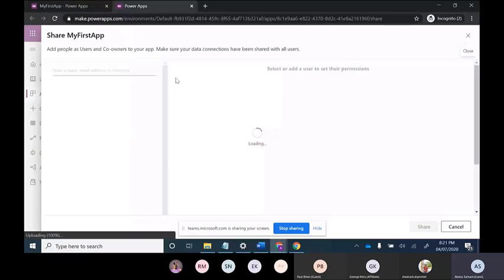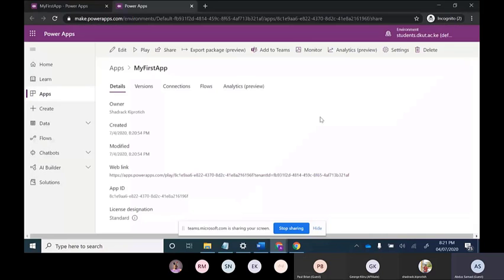Later on we can share and publish it. So don't forget to save the Power App after creating it. Otherwise it will be of no use.